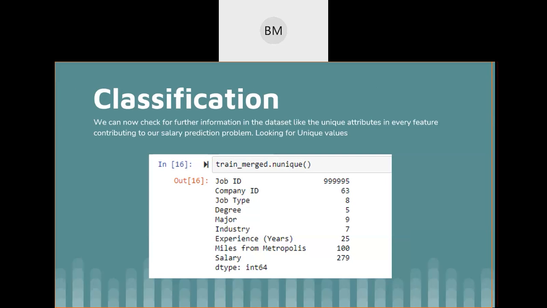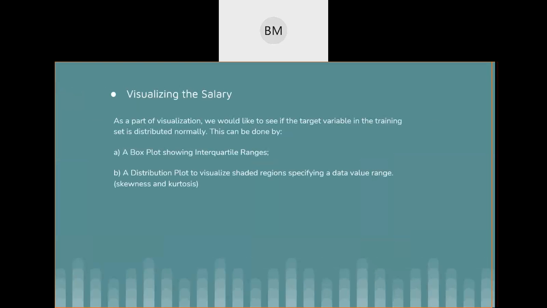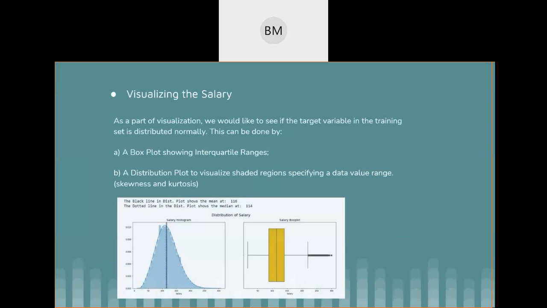So this is the classification where we have this many rows, with the company ID, job type, degree, industry, major, years of experience and salary. If we wanted to visualize the target variable, we used this box plot and the distribution plot to see how the target variable is distributed when compared to the normal curve.